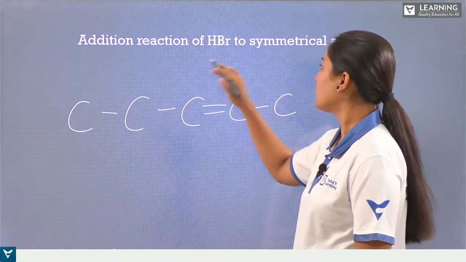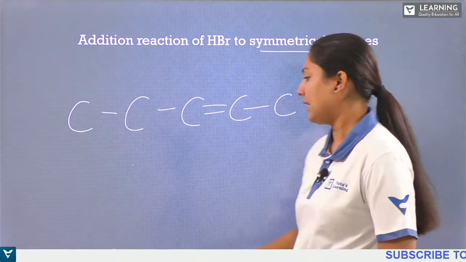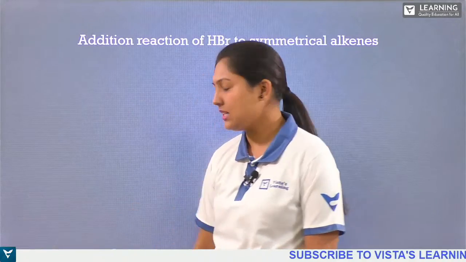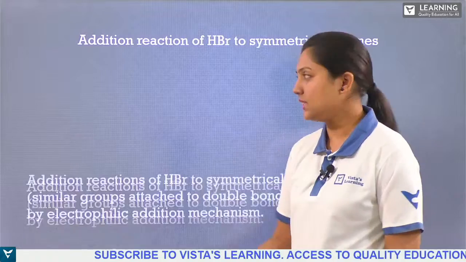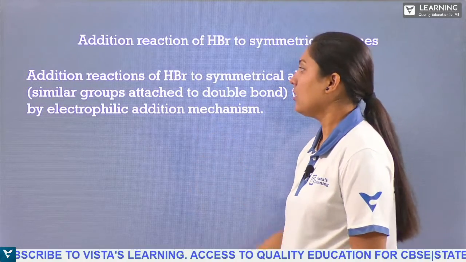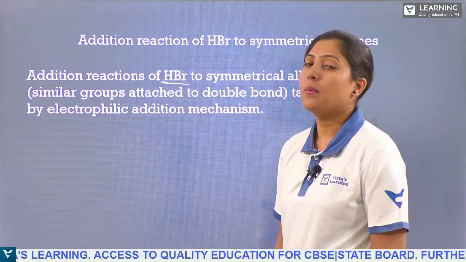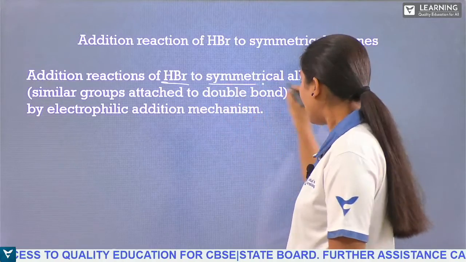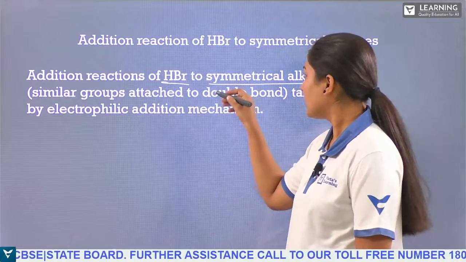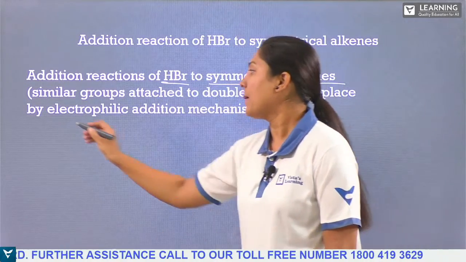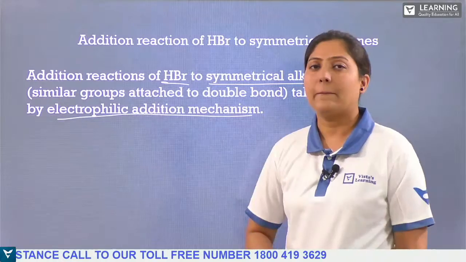Got it? So first we are learning about symmetrical alkenes. How does the addition of hydrogen halides take place for symmetrical alkenes? The addition of hydrogen bromide to a symmetrical alkene takes place by an electrophilic addition mechanism.